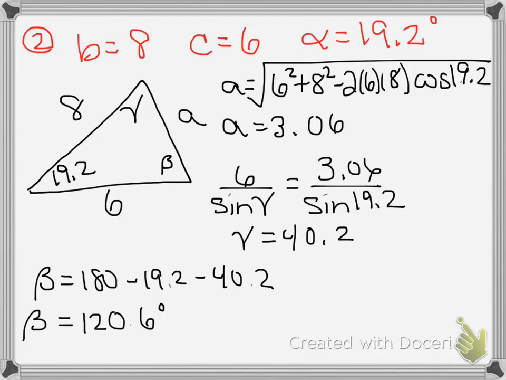Now, if you were to have tried to use law of sines, you would not have gotten an angle of 120.6 degrees if you had done 8 over sine beta. That's because the principal values of inverse sine go from negative 90 degrees to 90 degrees. So inverse sine on your calculator will never give you an obtuse angle. That's why you have to find the smaller angle first and then continue on to solve for beta using the other triangle addition that we've been using.